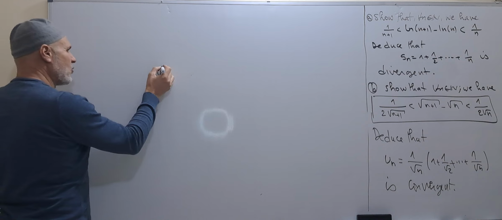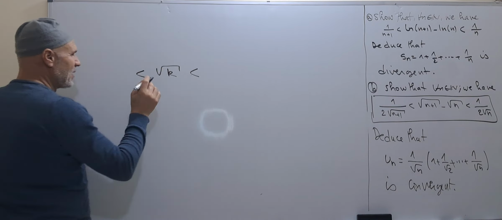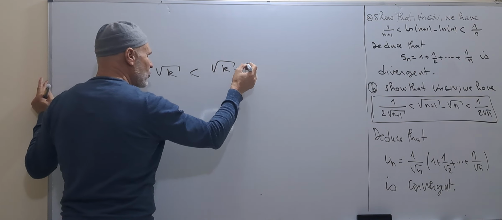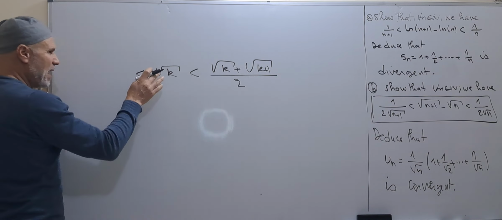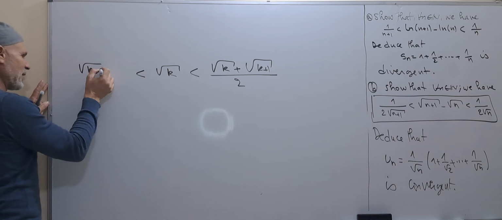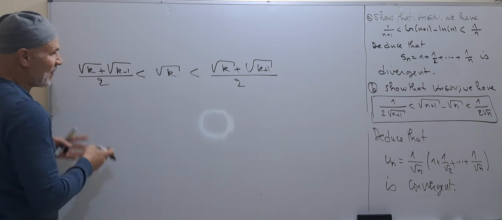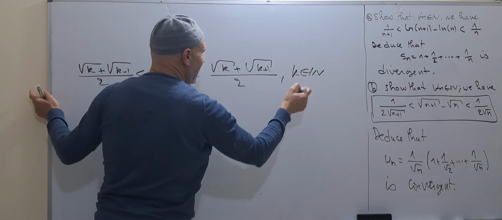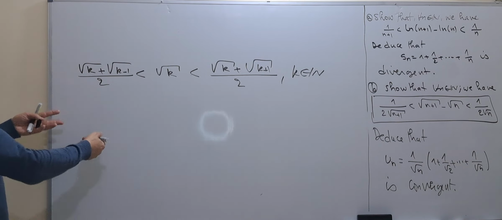We can write that the square root of k is less than the square root of k plus the square root of k plus 1, divided by 2. And the square root of k is greater than the square root of k plus the square root of k minus 1, divided by 2. This is true for all k which belong to N, I mean 1, 2, 3, and so on.